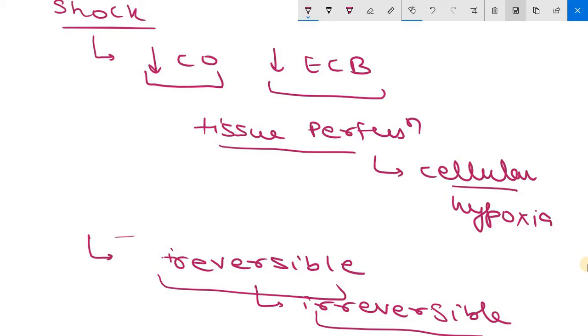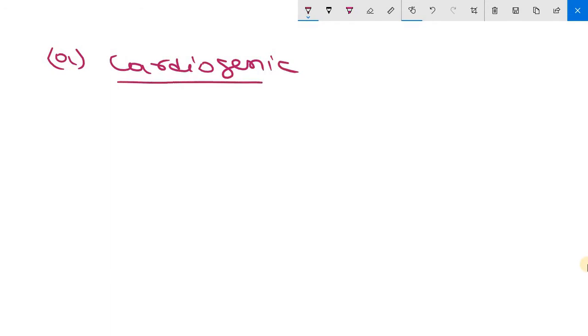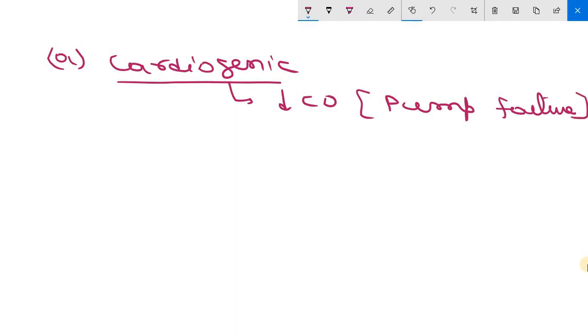Now, the causes of shock are categorized into three general categories. The first one is cardiogenic shock. Cardiogenic shock results from low cardiac output due to pump failure. Due to pump failure, there will be low cardiac output, and that leads to cardiogenic shock.